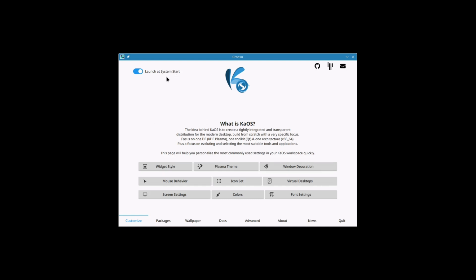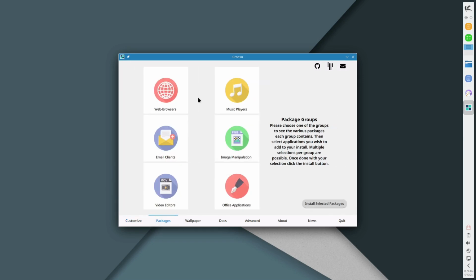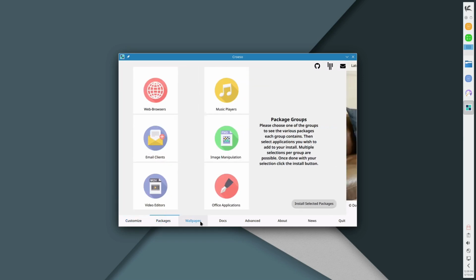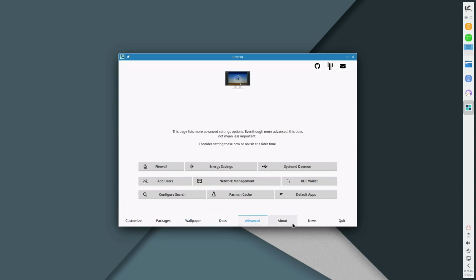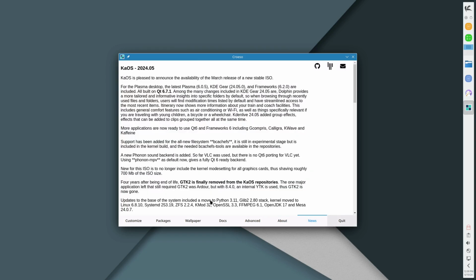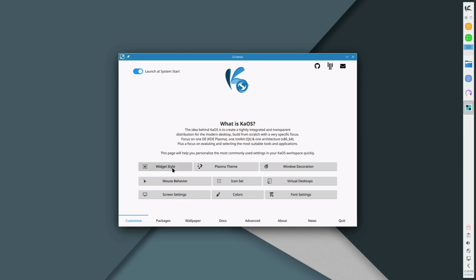All right, so now when we get in here, we can toggle this off if we want to. Launch at system start. Here it tells us all of the packages here. And here's wallpapers, documents, advanced settings, about, news, and there's the quit button. We don't want to hit that yet. So let's go ahead and start here with the customize.